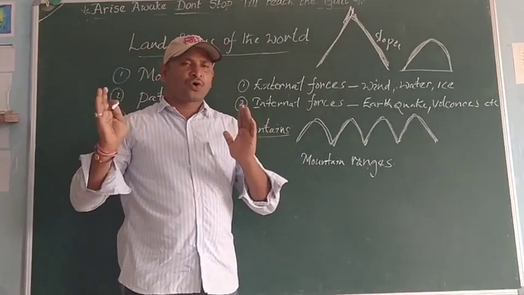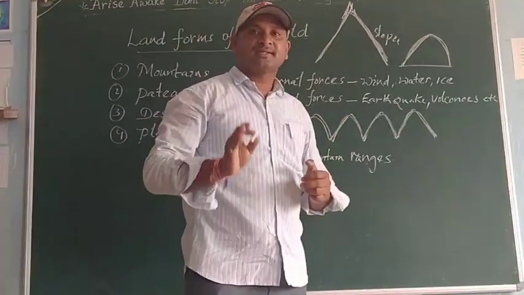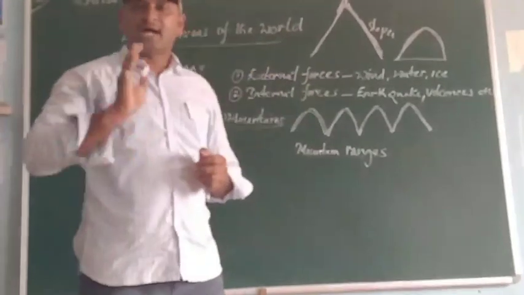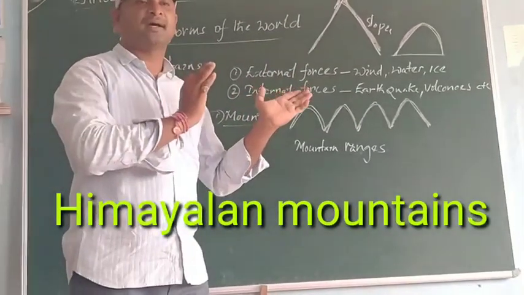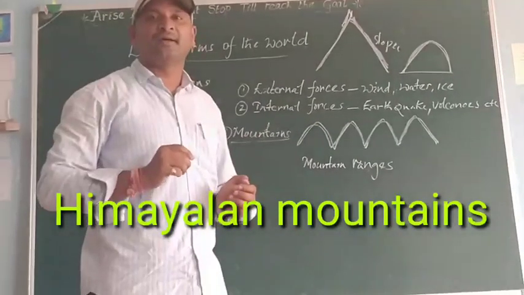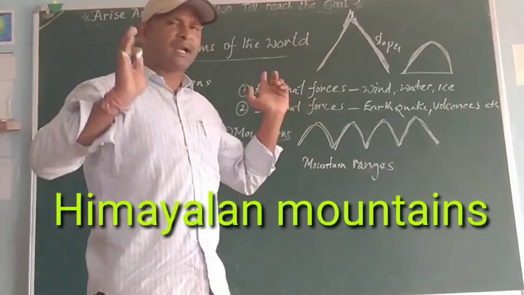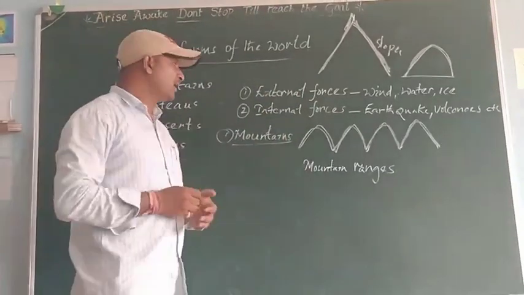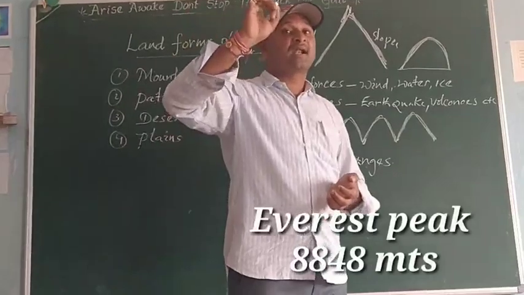This long row of mountains or hills is called a mountain range. In North India, the Himalaya mountains are the example of the largest mountain range in the world, and